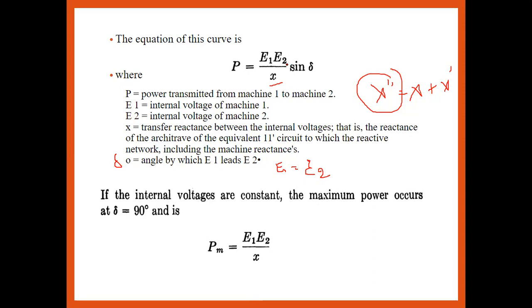Then the maximum power transfer is P maximum, which is E1 multiplied by E2 upon X. That is called the maximum power of the two machine system, and it is transferred at delta equal to 90 degrees. This is the two machine system with negligible losses that we have to consider.